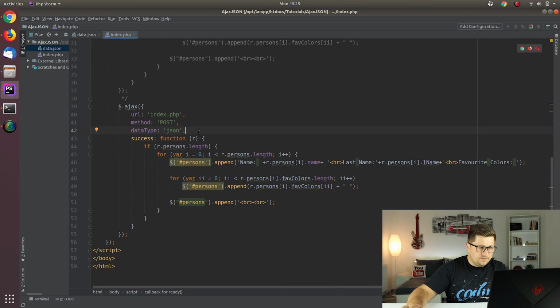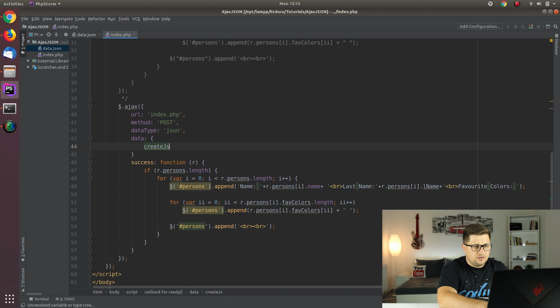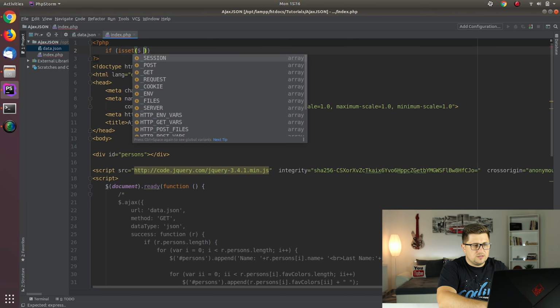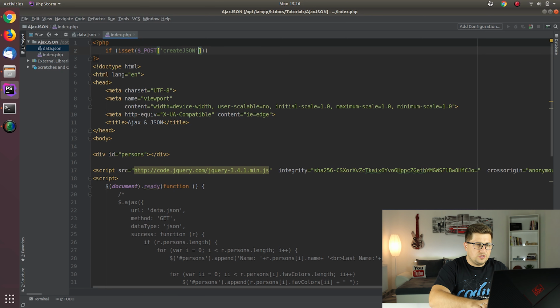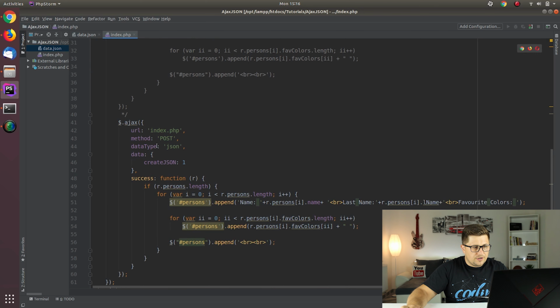and maybe we can add here data. Let's say we'll say createJSON. That's what we are expecting inside the PHP, and that's how we are going to know that Ajax is making a call. So we can say here if it is post createJSON, then in that case we will need to create the data and return to the jQuery, to the Ajax, doing the same way.